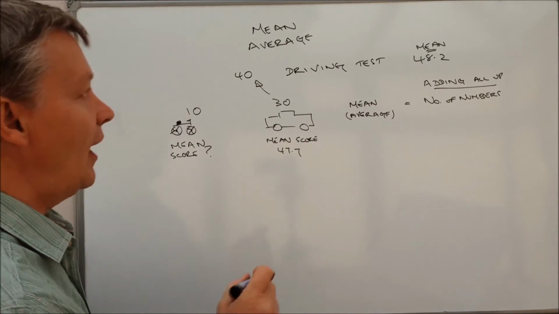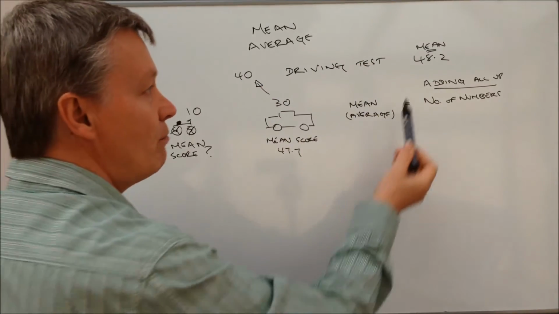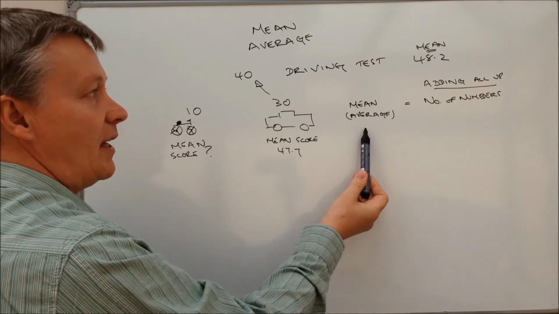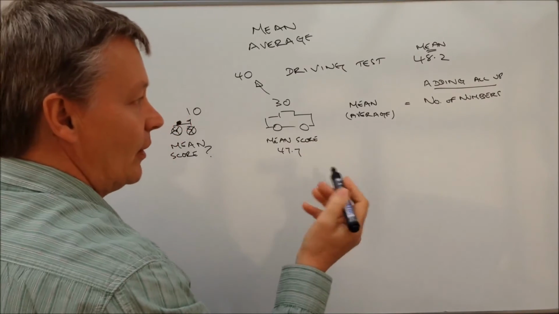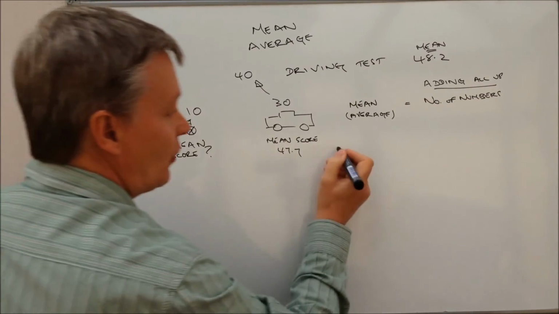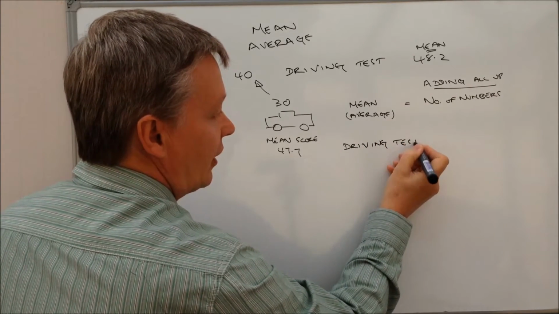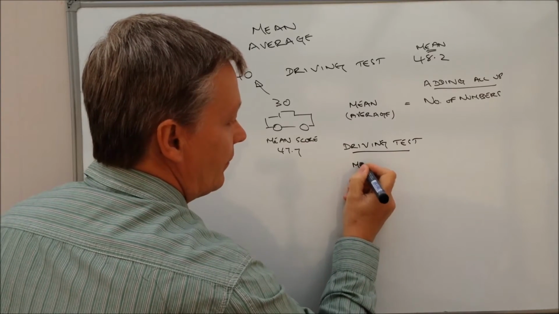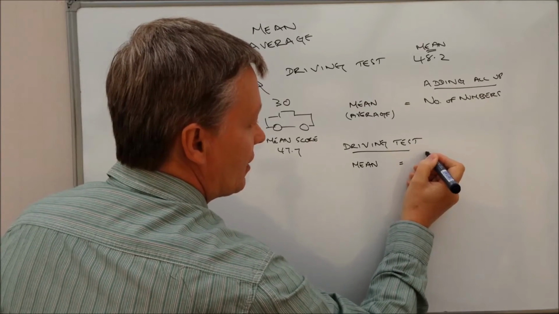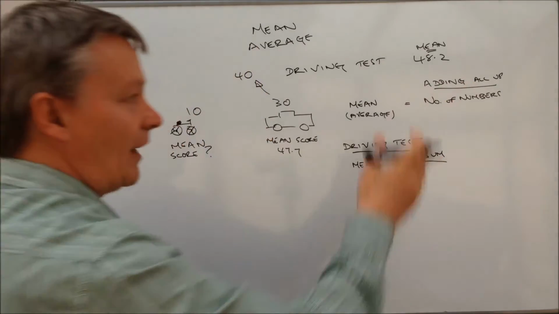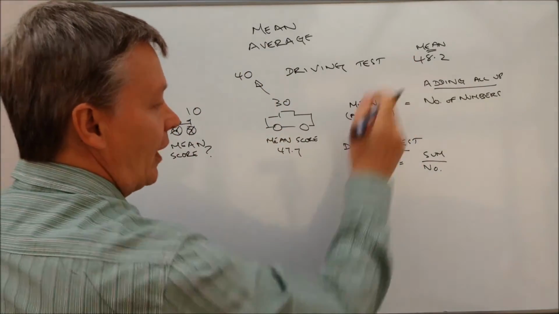So let's firstly look at the driving test itself. The 40 people that took the driving test, what we're told is the mean score is 48.2, which is this, and we're told that 40 people took it, which is this. So if I write this out for the driving test, what we've got is the mean, which we know is 48.2, divided by, I'm just going to say sum, rather than adding them all up, and I'm just going to put number here. So the mean is 48.2.